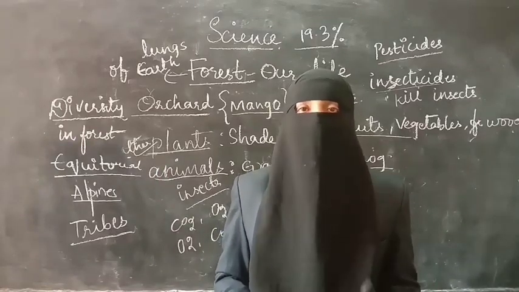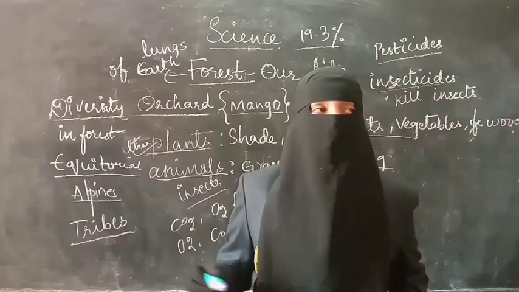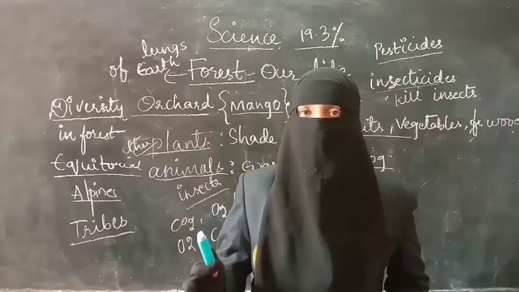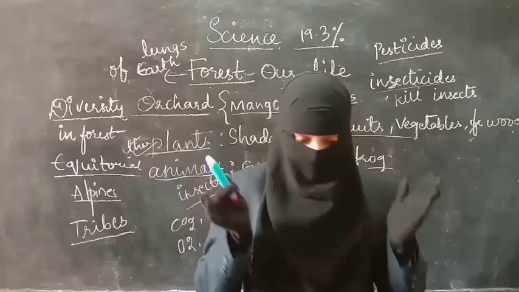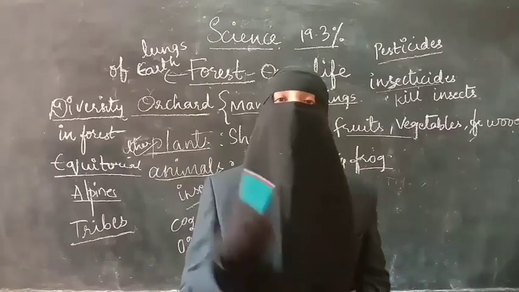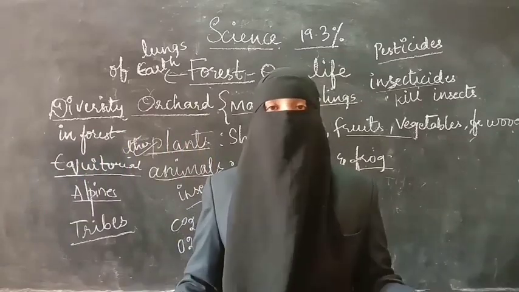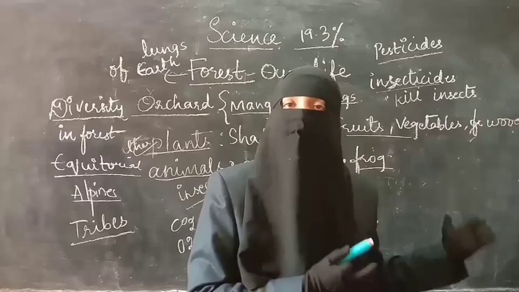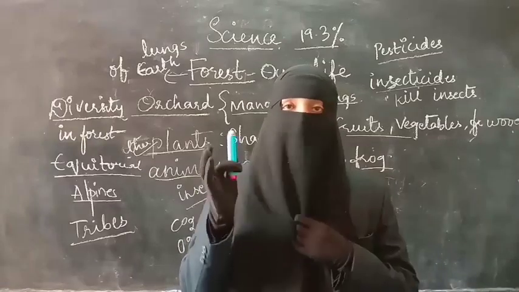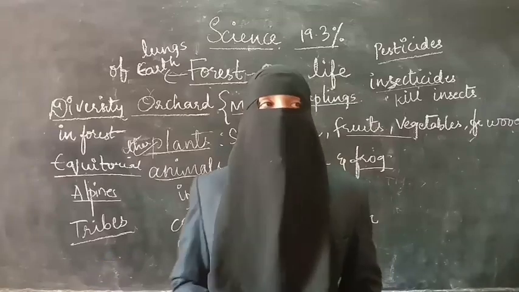The Chenchus can walk 30 kilometers in the forest. For example, if they are standing here, within a radius of 15 kilometers they can say which plant is present in which corner of the forest, and which animal is present in which corner. That good are their skills, they have that much knowledge about the forest. That was about the Chenchus.